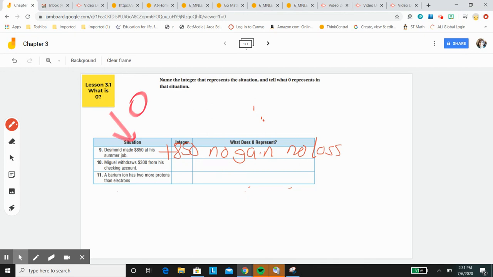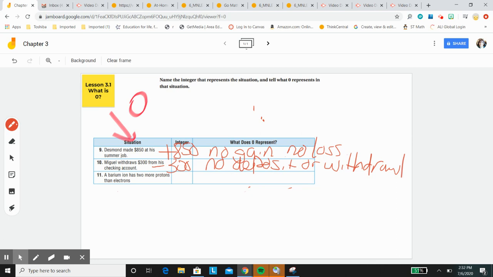Okay. Miguel withdraws $300. The integer is a minus 300, but the zero is no deposit or withdrawal. That's one way to say it. You could say no gain, no loss.